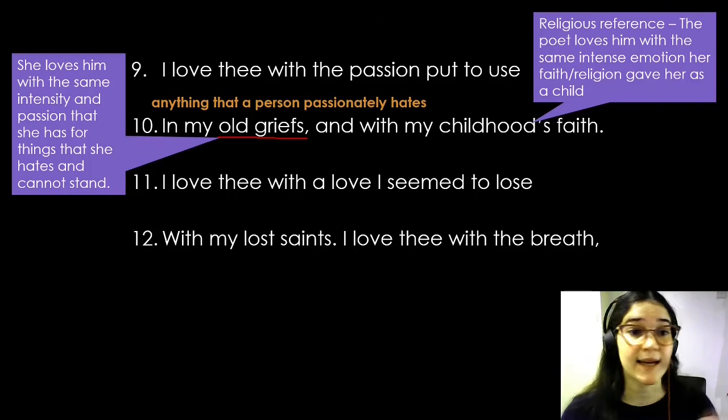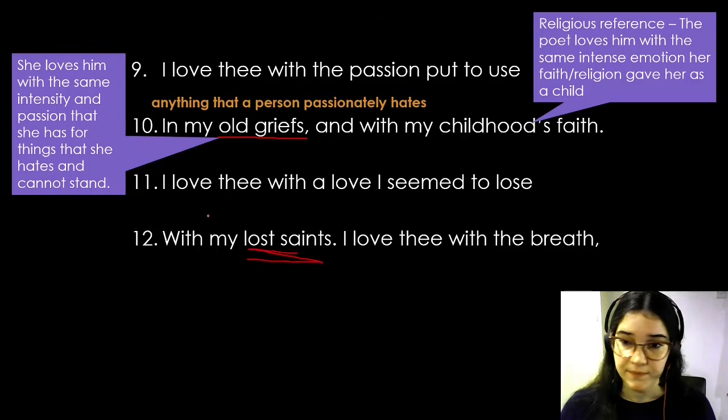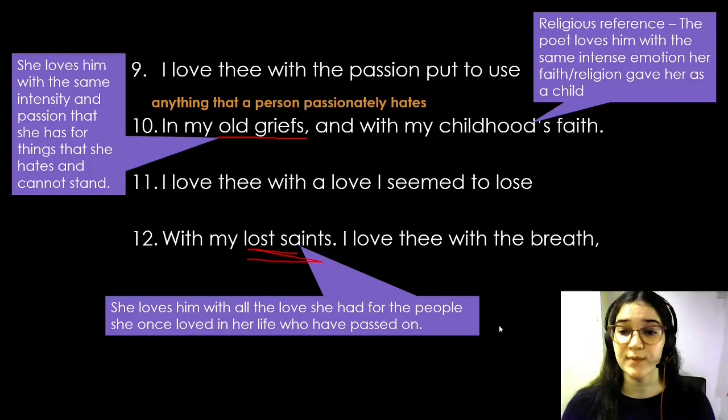If we look at lines 11 and 12, we actually see more religious references. When the poet says lost saints over here, she is referring to all of the people that she once loved and adored in her life. Basically, she says that she loves her beloved with all of the love she has ever felt in her life for anyone. Let's look at the second part of line 12.